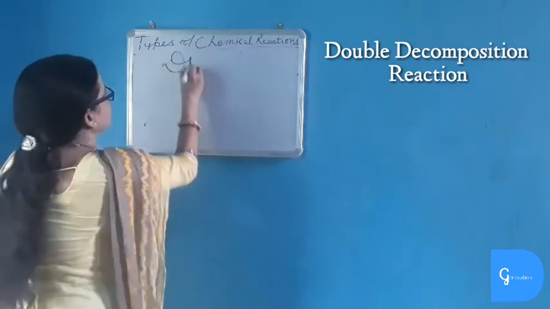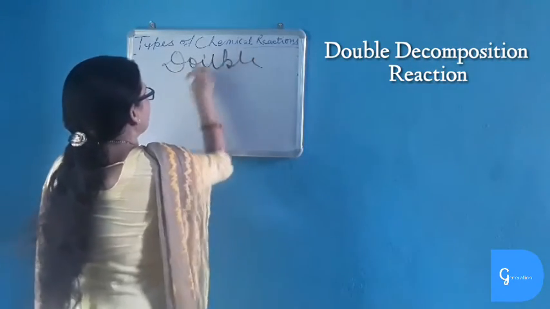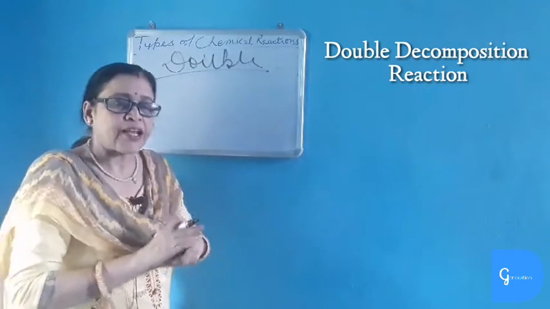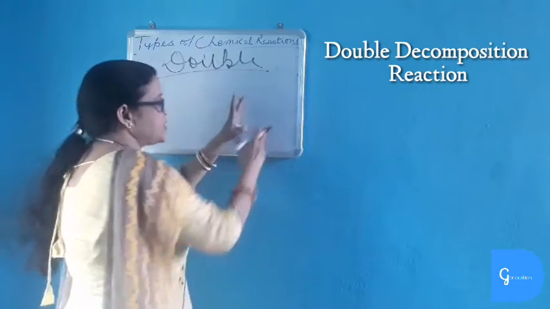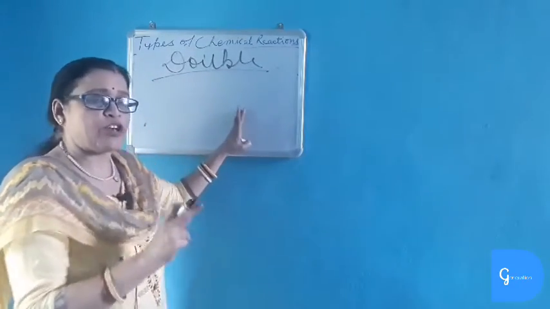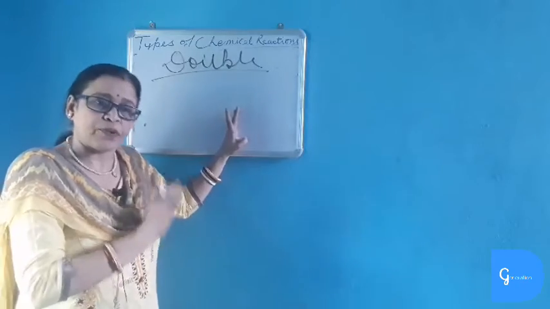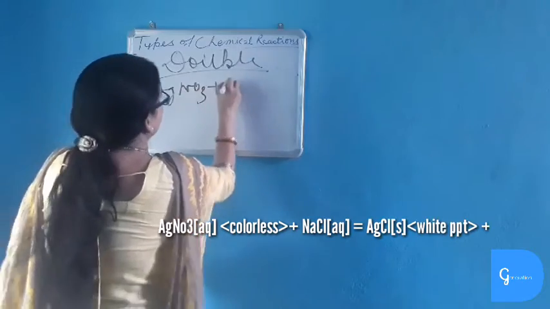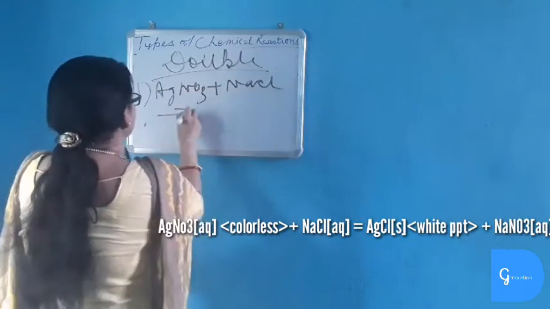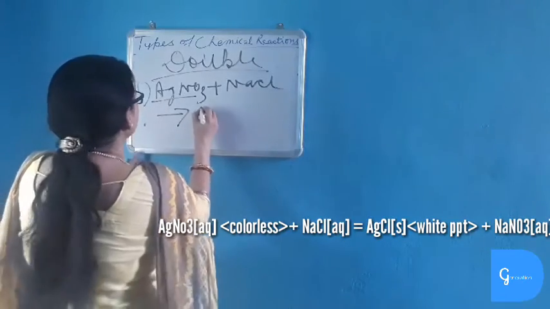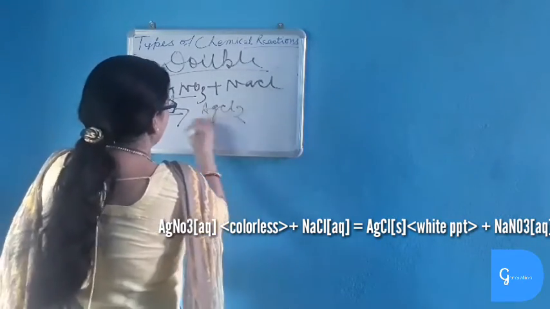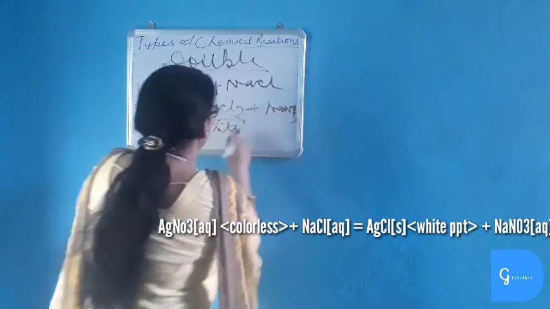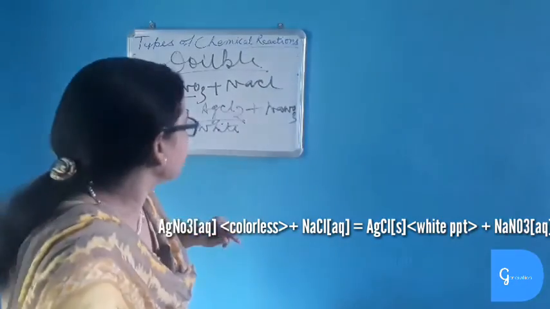Now double decomposition reaction. In a double decomposition reaction, what happens? Two compounds combine together, exchange their ions and form two new compounds. This reaction mostly takes place in aqueous solution, in which one of the products separates out as precipitate. Let us take an example. When silver nitrate reacts with sodium chloride. Silver nitrate is a colorless solution. It forms silver chloride, which is a white precipitate, and sodium nitrate is formed. So the white precipitate is separated out and a new substance is formed.